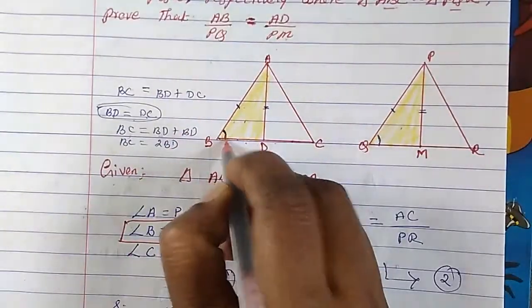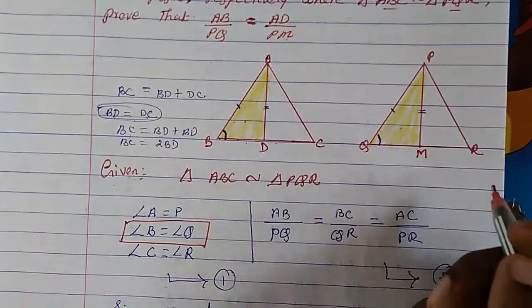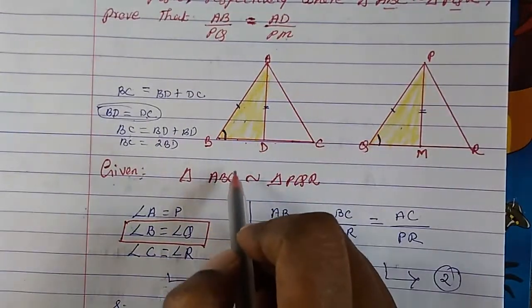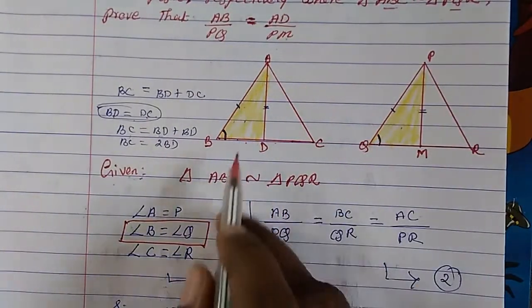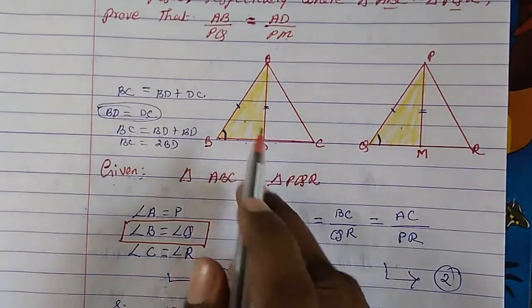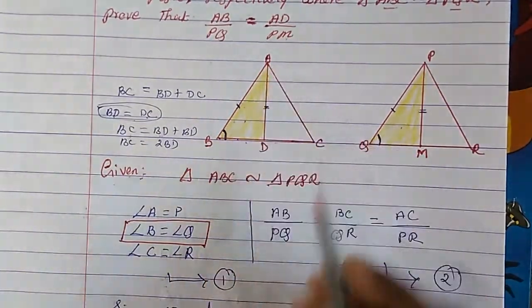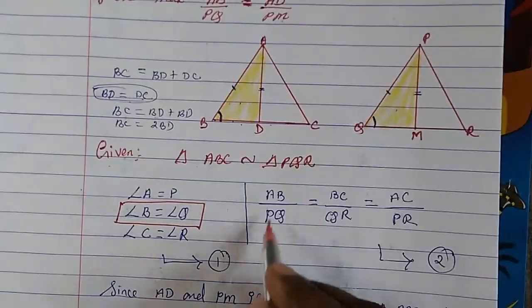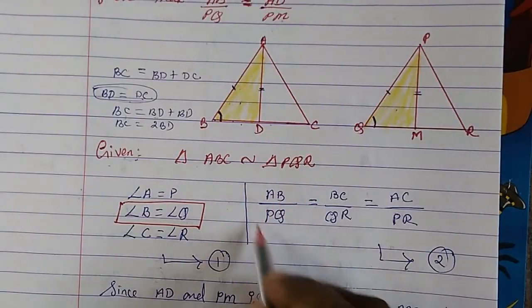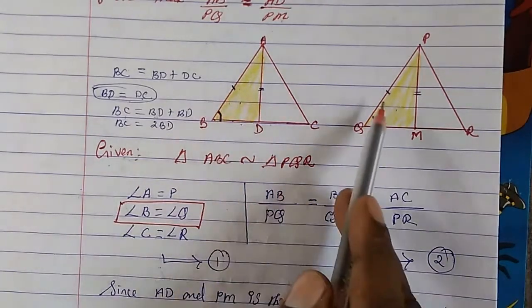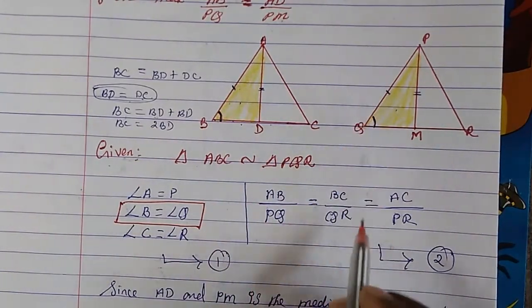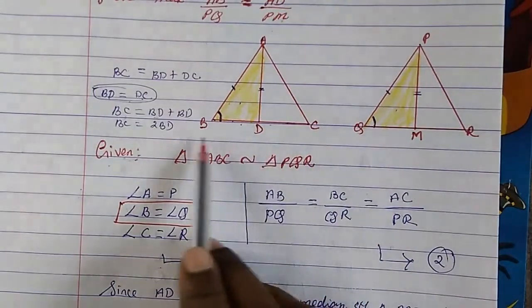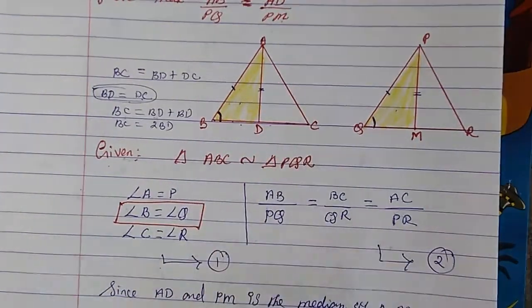So angle B will be equal to angle Q for these two triangles. So that part we have one similarity, and already we have this side AB upon PQ. One side ratio is also there, they are equal, it is given to us. And then these three ratios let us write down first.